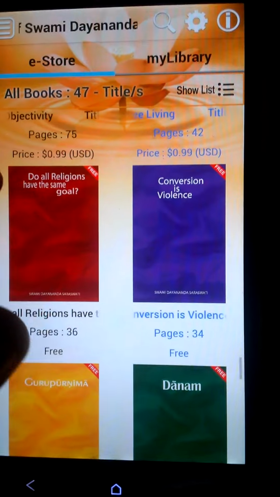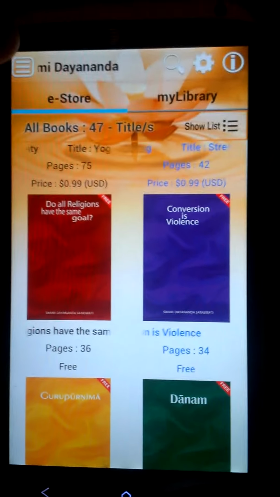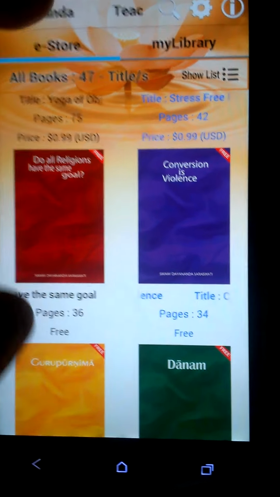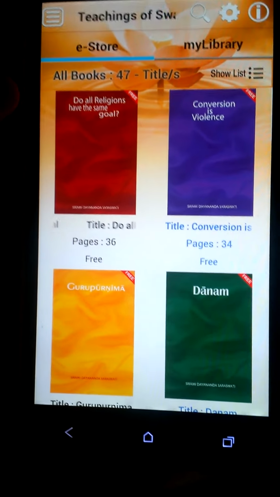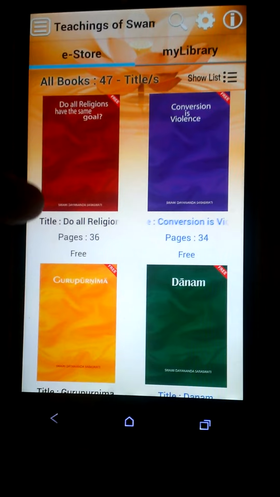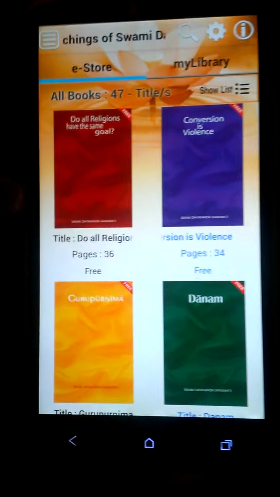And now these are some of the books which are free. Do all religions have the same goal? Conversion is violence. Guru Purnima, Danam. So these are some of his smaller booklets which are shaped after his talks. So they are transcribed from some shorter talks of his.